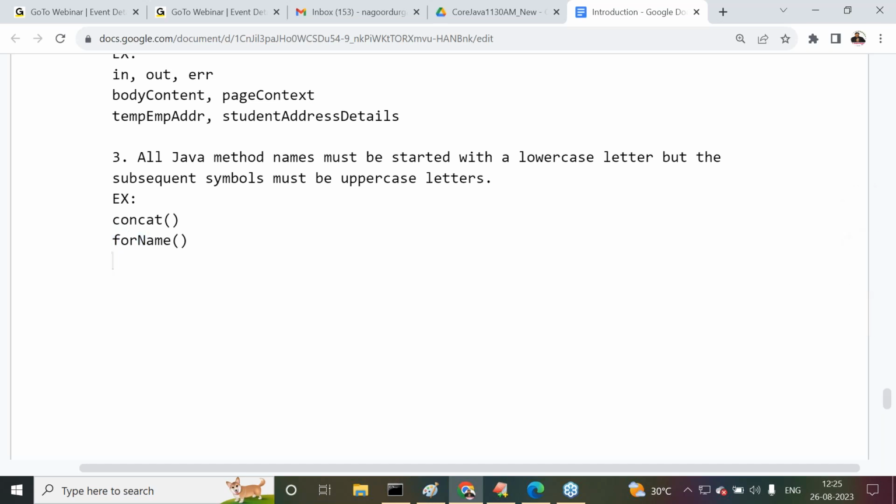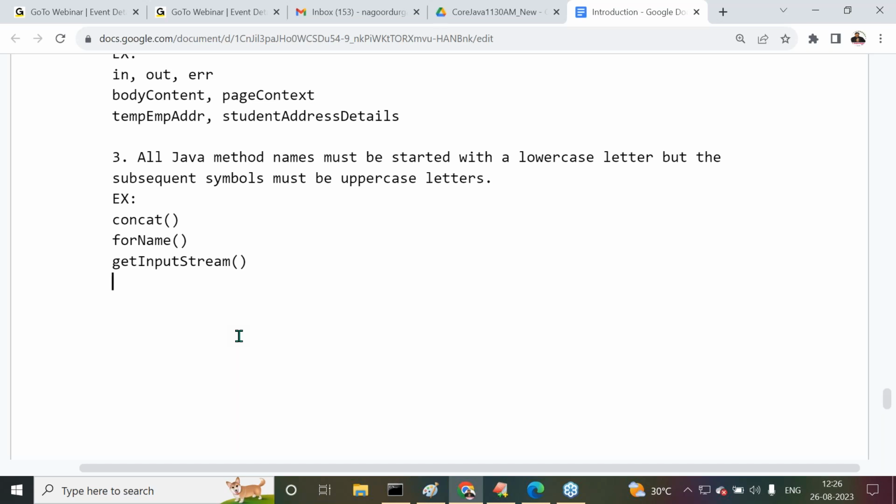Uppercase letter. Next one is getInputStream method. What is this method? You know, getInputStream method. In get, G is a small letter. In Input, I is what there? Uppercase letter. In Stream, S is what there? Uppercase letter. Only first word, first symbol is lowercase letter. In every other word, the starting symbol should be what there? Uppercase letter. Yes, sir. Are you getting it or not?